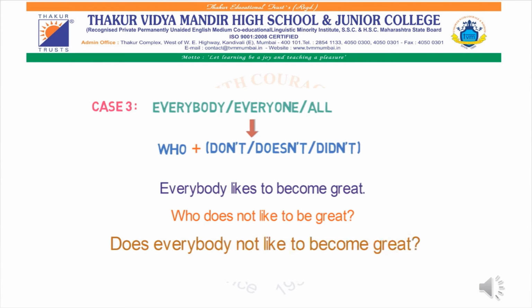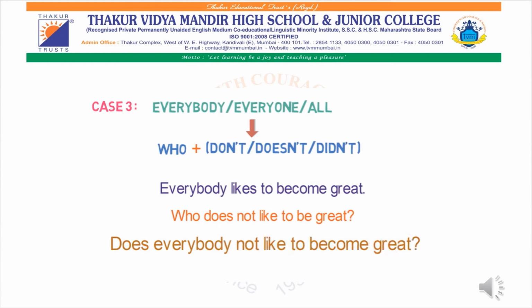We are studying interrogative sentences. These are just cases in case they tell you to convert a particular sentence into an interrogative sentence. The third case is if in a particular sentence "everybody", "everyone" or "all" is mentioned, then you have to convert that sentence as "who" plus "don't", "does not", or "did not". Everybody likes to become great.